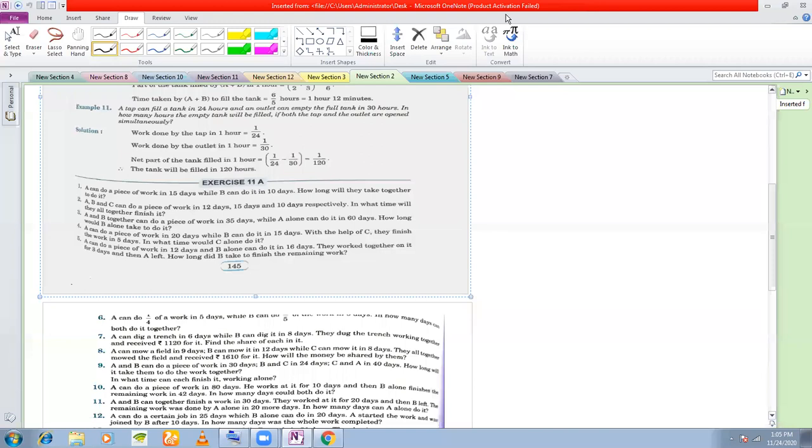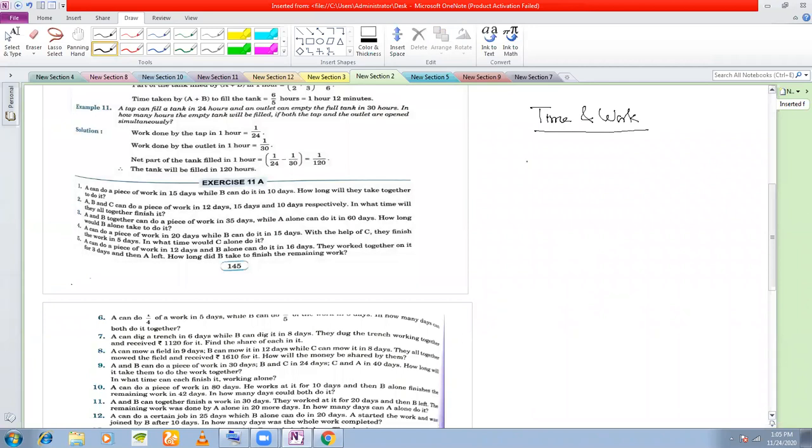Okay, so time and work. Now, what is time and work? Time and work means you're calculating in how much time you can do a certain work that is given to you. Suppose if I give you 10 sums to do, the question is in how many days or hours can you complete those 10 sums? Suppose you are doing 10 sums in 10 hours, right?